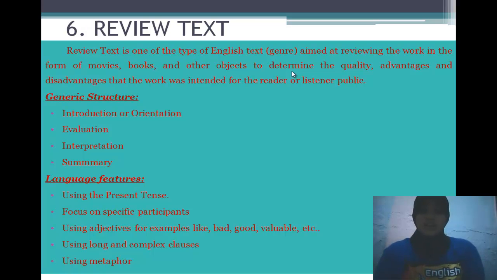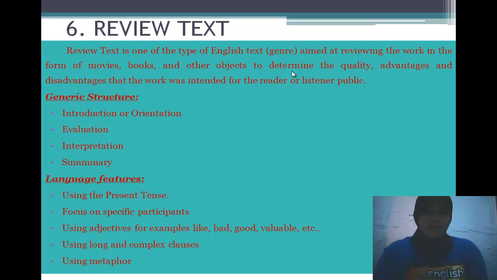Introduction or orientation: like any English text, the first paragraph of a review text contains an overview of the work or material that will be reviewed. An overview of the work or the object could be a name, usability, and so forth.